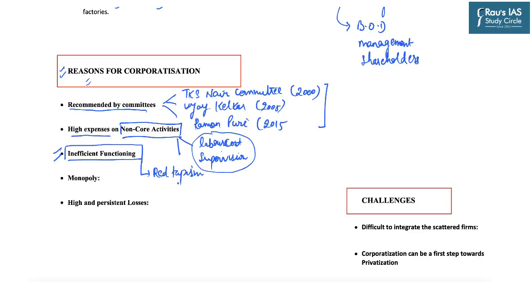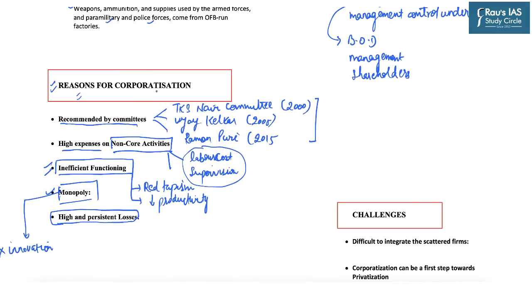As we have already discussed, pure government entities in general are characterized by red tapism and low productivity. Next important reason was that OFBs were virtually having a monopoly in the market, which in turn was hindering innovation in defense manufacturing. And the last was that because of the above reasons, the OFBs were facing high losses, and that is why the government decided to corporatize the OFBs.